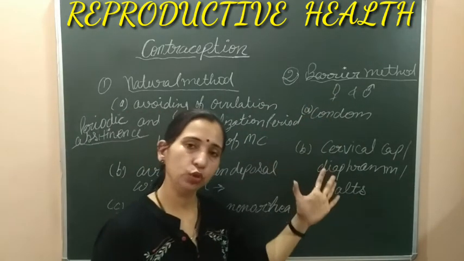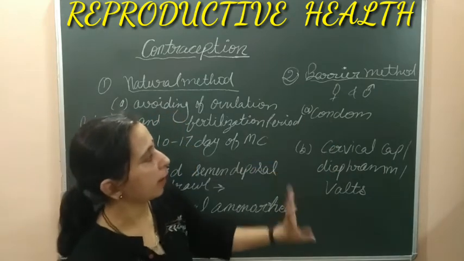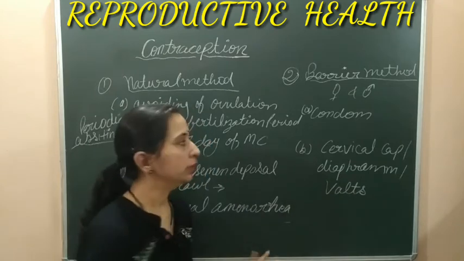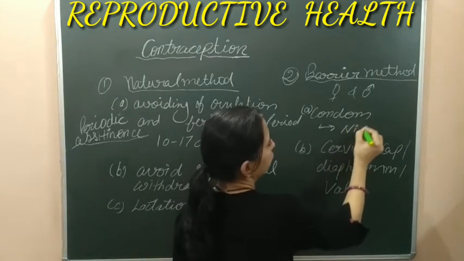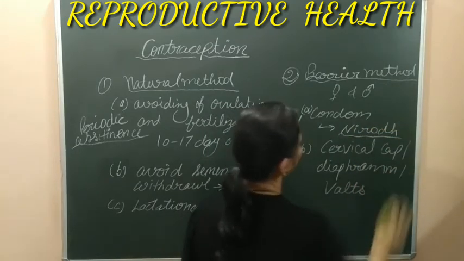These barrier methods can be used by the male as well as the female partners. The most popular brand of condom is Nirodh.